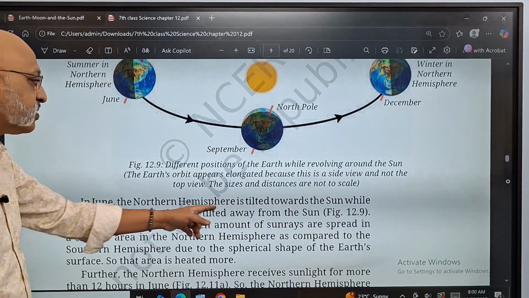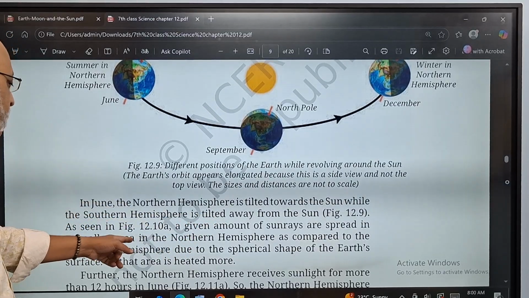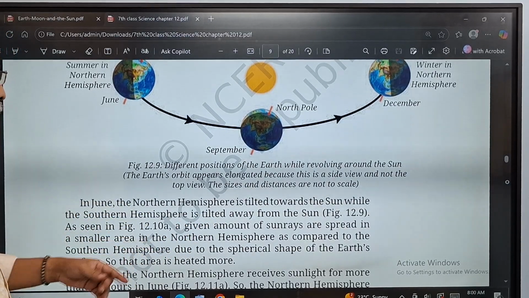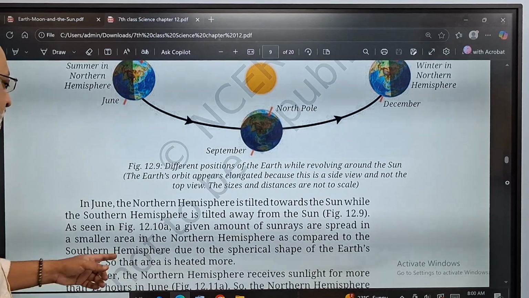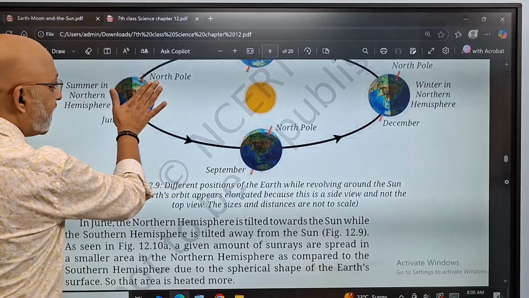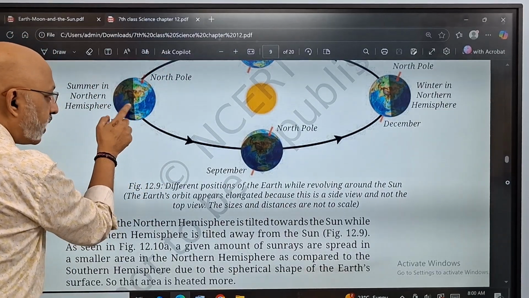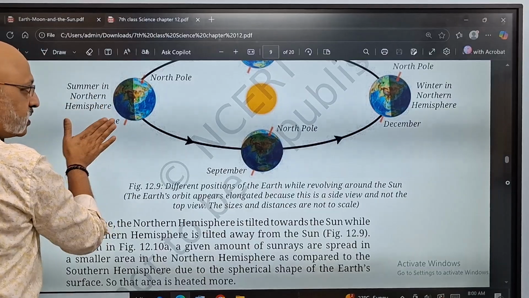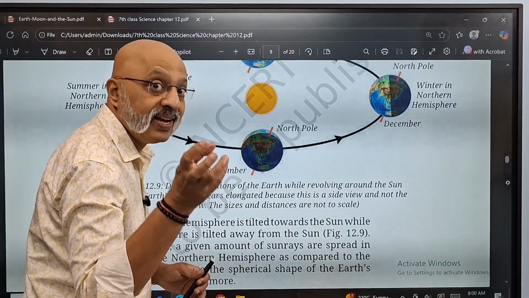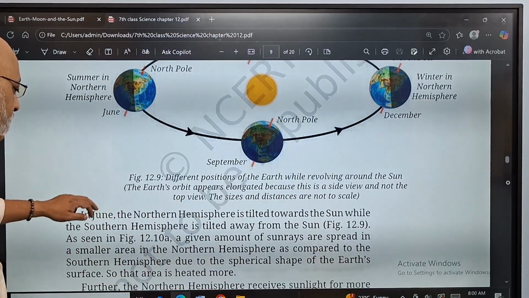While the southern hemisphere is tilted away from the sun. A given amount of sun rays are spread in a smaller area in the northern hemisphere as compared to the southern hemisphere due to the spherical shape. So that area is heated more. So you see out here, this side will get more sun. So this side is getting more heated, right? This side is not getting heated because it is away from the sun. It is moving away from the sun.